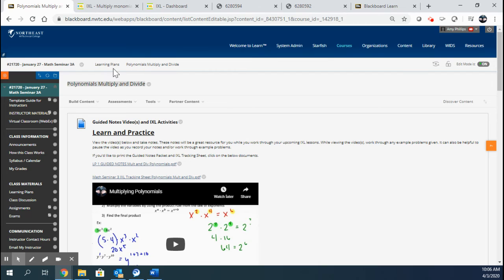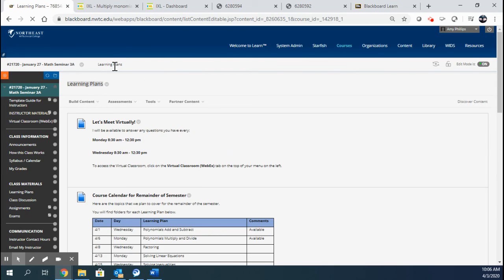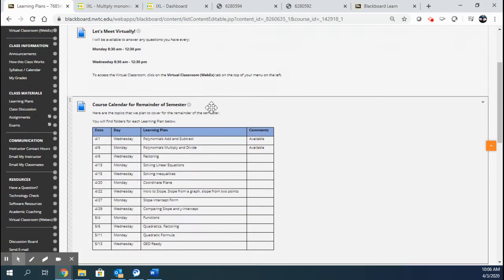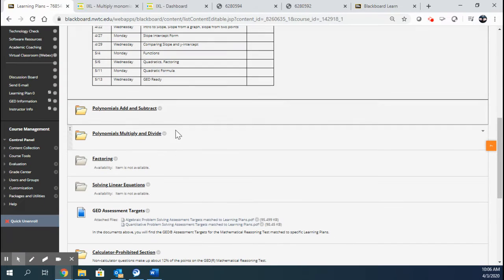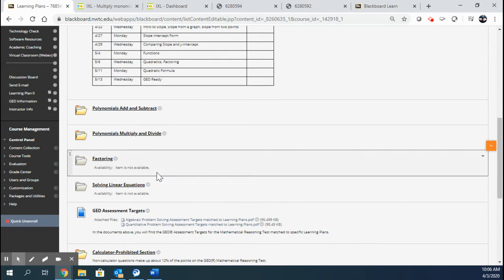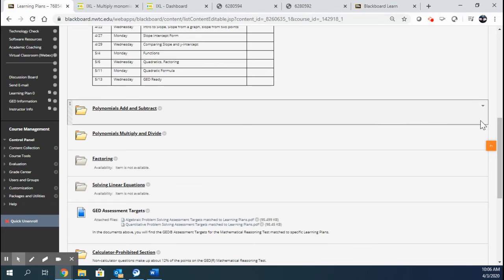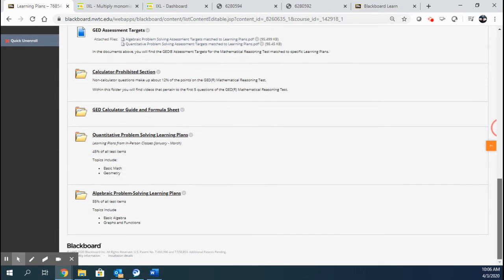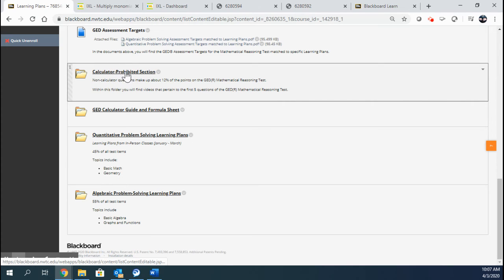Okay. One thing I want to mention, if we just go back into learning plans, again, we talked about meeting virtually, talked about the calendar, talked about these folders that will continue as I create more. I did want to talk about just what's below here. These are folders that I would have in my Blackboard shell if we were meeting in person, and I intend to keep these here. So this calculator prohibited section shares videos that pertain to the first 5 questions of the GED test where you're not allowed to use a calculator. So that would be good to check out for sure.